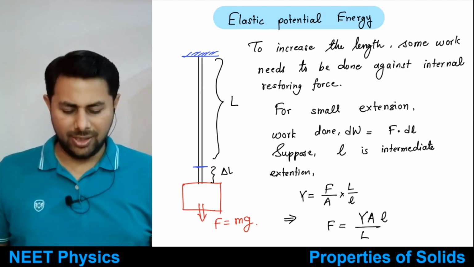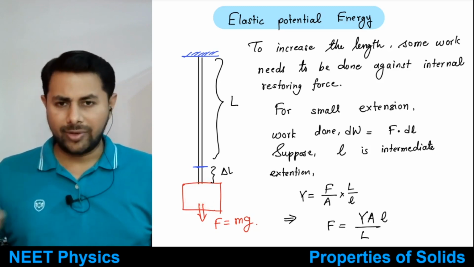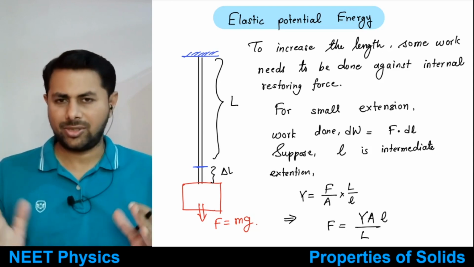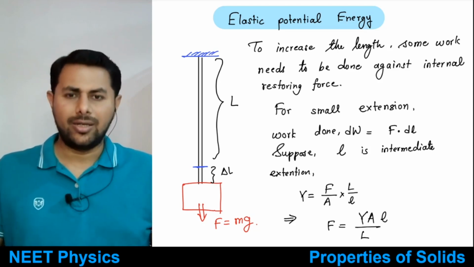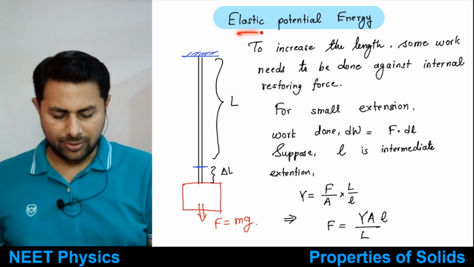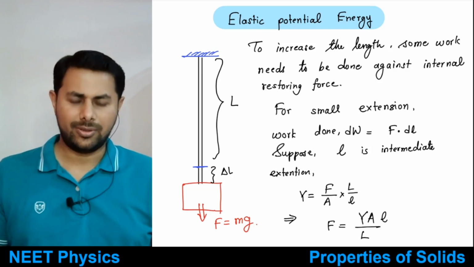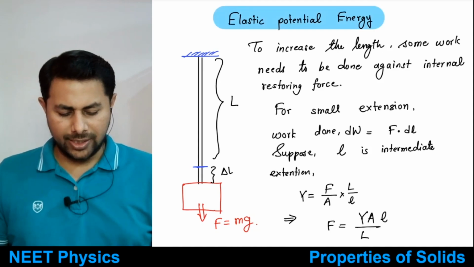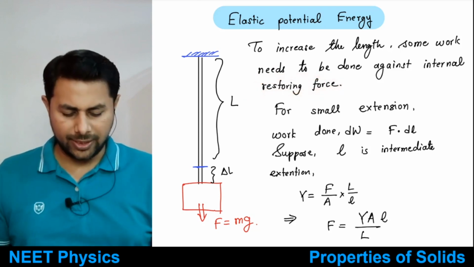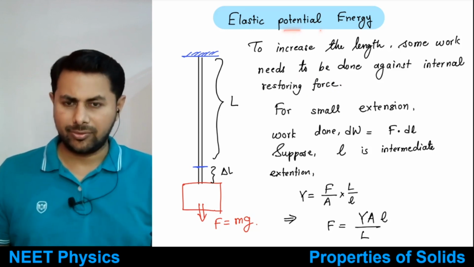So what happens is you do some work against the elastic force. That work gets stored as potential energy of the wire, which it uses to restore its length or its shape and size back. So that energy is known as elastic potential energy. So work done against the elastic force is known as the elastic potential energy. To increase the length, some work needs to be done against the internal restoring force, or elastic force you can say. So that work gets stored as the potential energy of this wire.